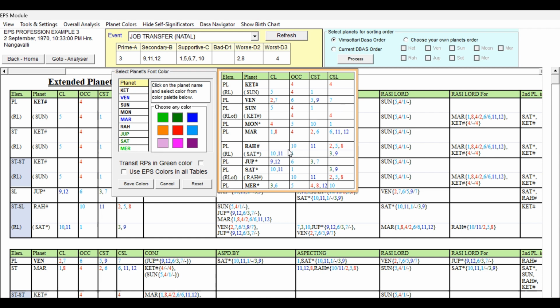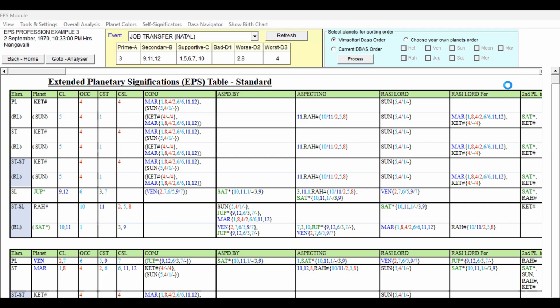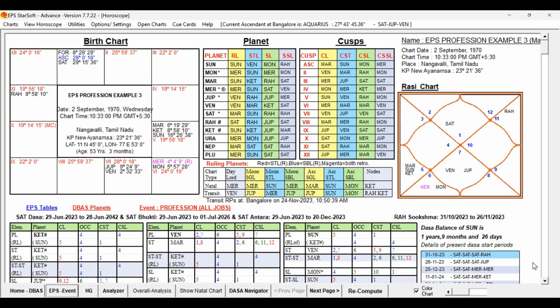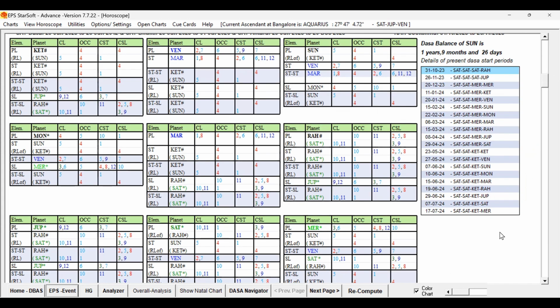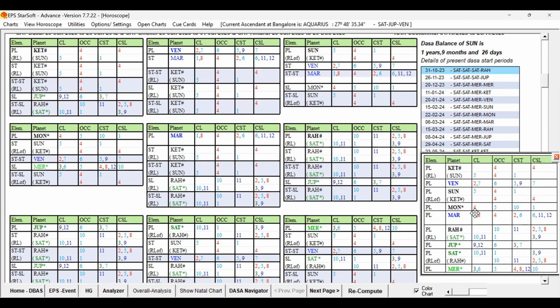So now I have given the colors to this. Now we can assign the colors. So we have assigned the colors. Now let us go to the home page. Please understand, I have given colors only for a few planets, not for all planets. Otherwise, it will take a long time. In order to make it fast, because identifying the key planet is important, let me open the significators here. So I keep it open here.